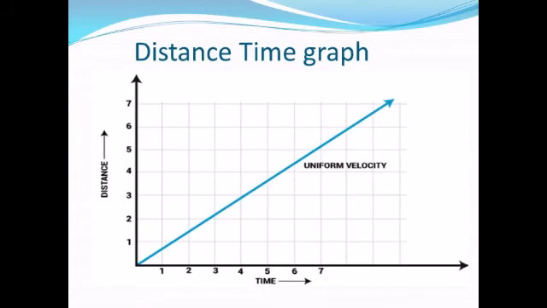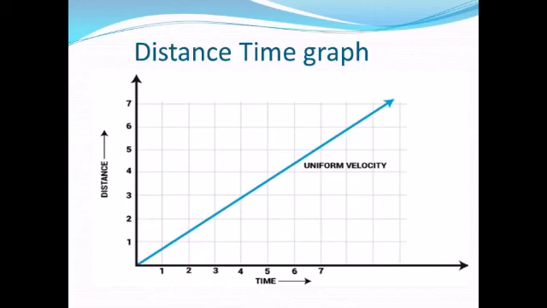So this is the distance time graph of the given data. To make a distance time graph, we have to make two lines at right angle to each other on a graph paper and mark the horizontal line as OX, which is also known as the x-axis, and the vertical line OY, which is also known as the y-axis.